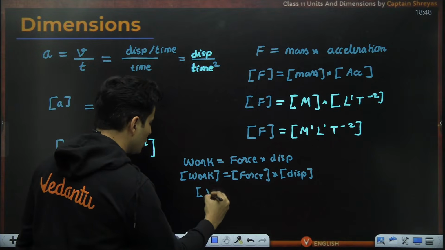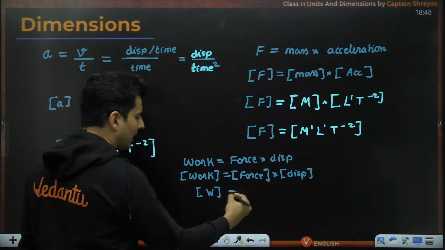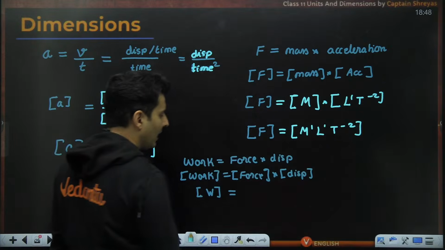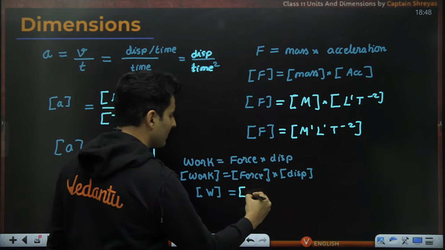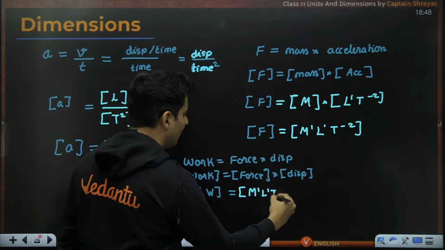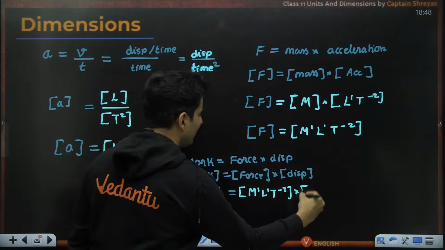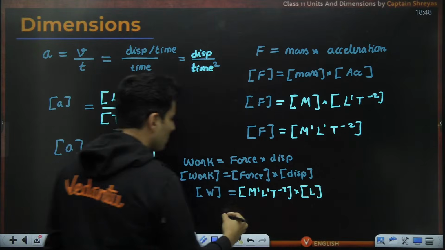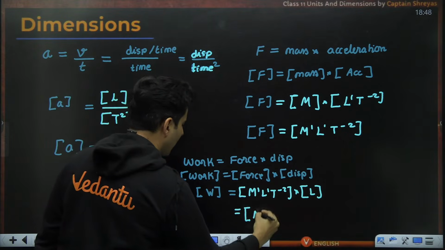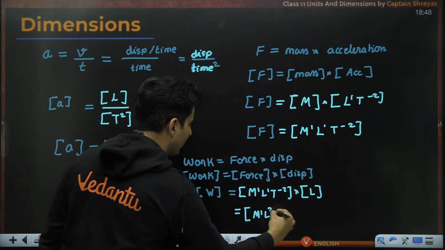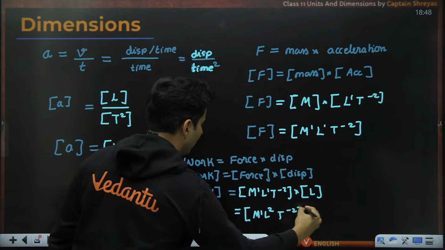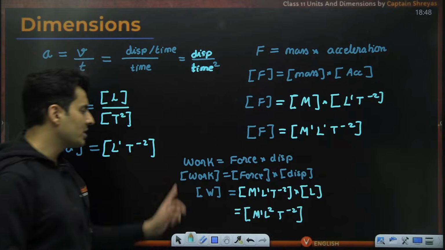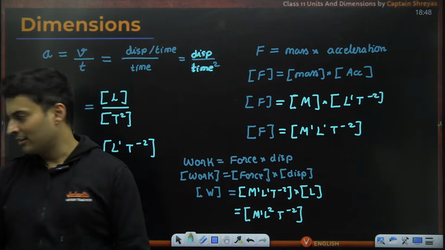Work's usual symbol is W. Square brackets mean I am trying to find its dimension. Dimension of force we just figured out: M1 L1 T raised to minus 2. Displacement is measured in length, so it is fundamental. When you multiply, it will become M1, L into L is L raised to 2, T raised to minus 2. So that is the dimensional formula for work.